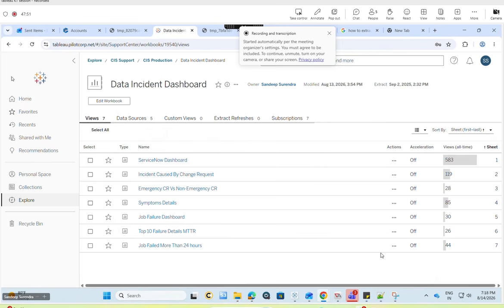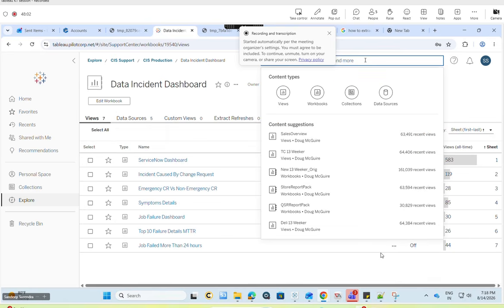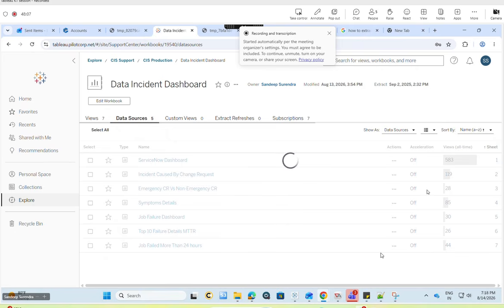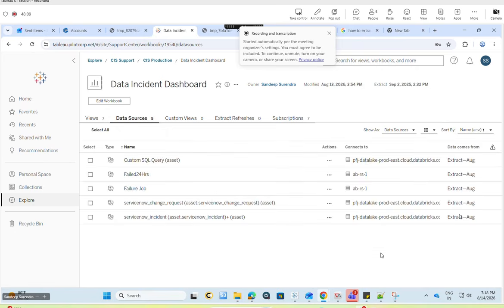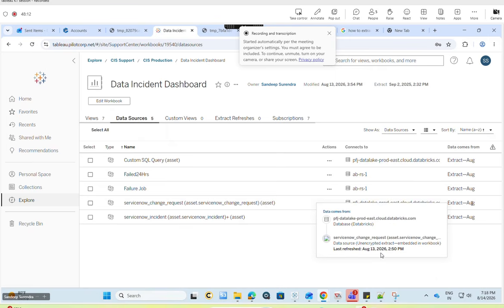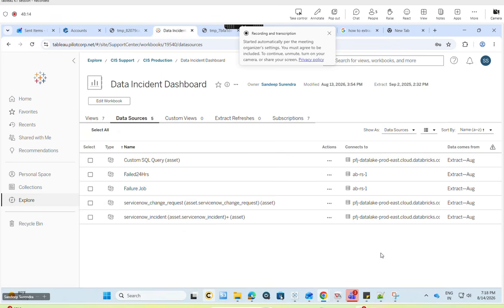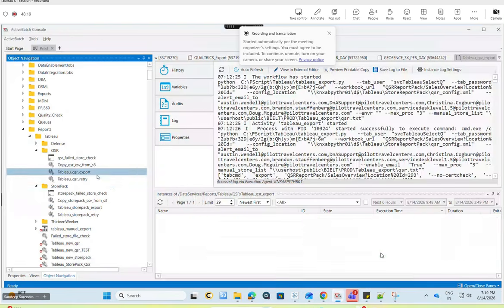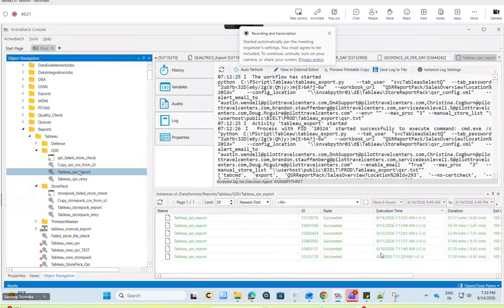We need to send a delay notification to everyone stating that these three reports, QSR, Scorecard and OF5, will be delayed today. Once they fix the issue, we need to ask Christina to refresh the data sources. We can see here whether the data source has been refreshed or not; once refreshed, it will show the time. After the refresh is done, I trigger this job. If the job has already run, I abort it.